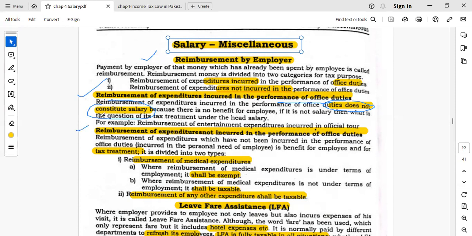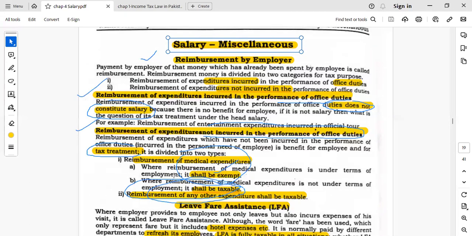And if reimbursement of the expenditure is not incurred in the performance of the official duties, then the treatment will be different and it will be added in the taxable income. So it is taxable except the medical expenditures. Medical expenditure, if that is part of the employment contract, is exempted. And if medical expenditure is not part of the contract of employment, then it is fully taxable and will be added in the income from the salary of the employee.